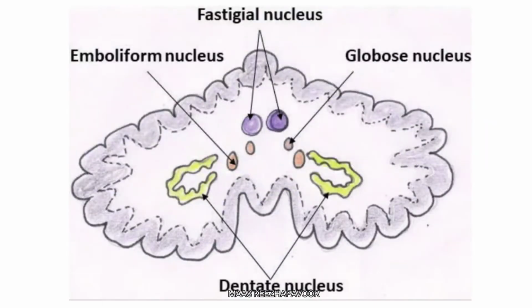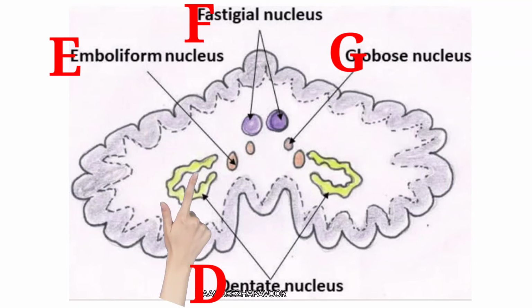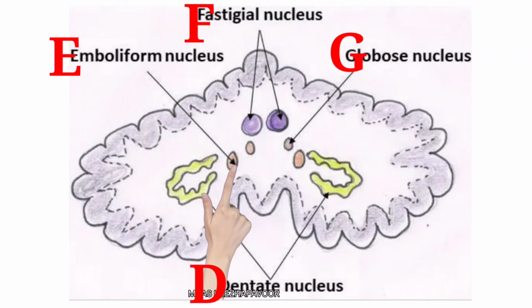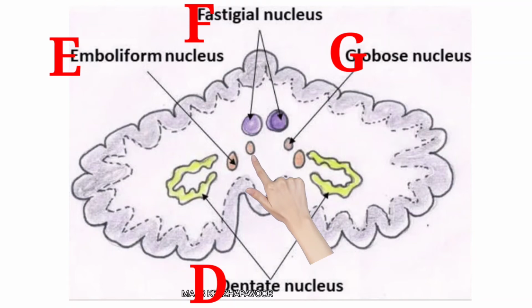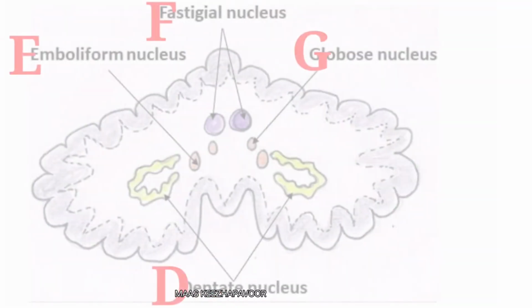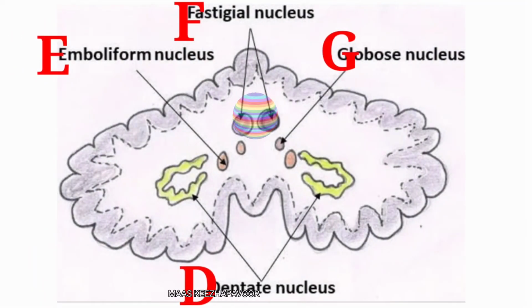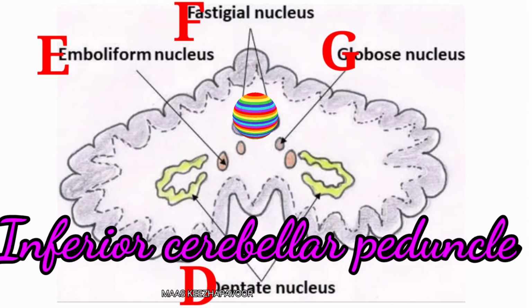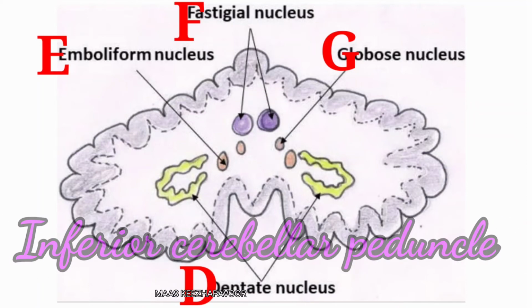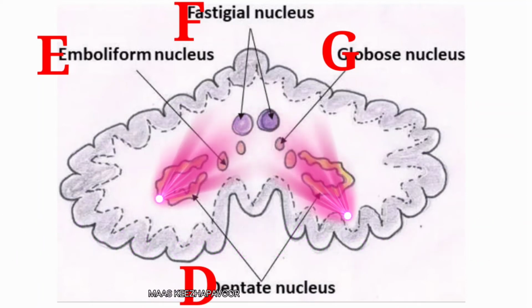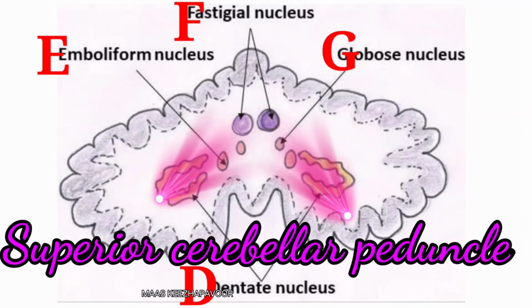The cerebellar nuclei are dentate, emboliform, fastigial and globose. Remember DEFG. D for dentate, E for emboliform, F for fastigial and G for globose. The fibers from fastigial nucleus leave the cerebellum through inferior cerebellar peduncle, whereas the fibers from other nuclei reach superior cerebellar peduncle.